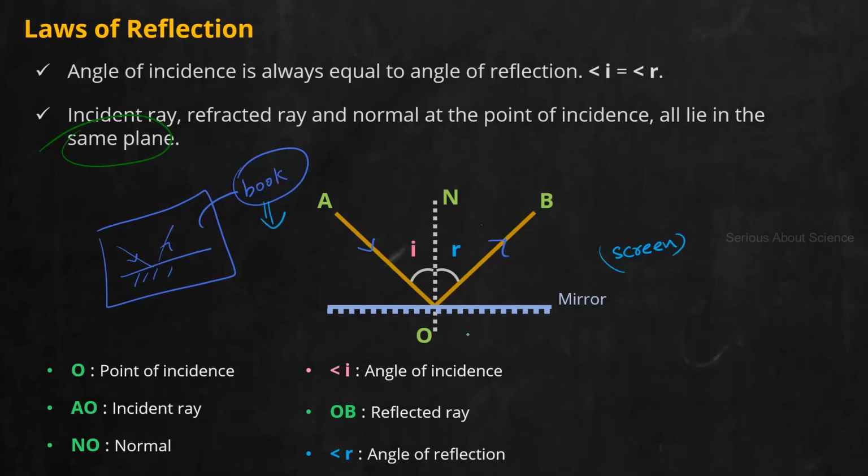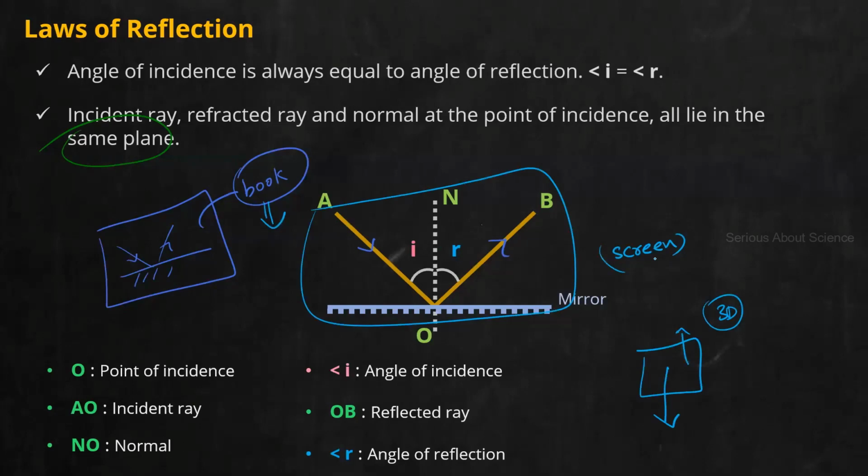What is the meaning actually there? None of the rays is coming out of the book. Suppose if you keep your book like this, none of the rays is coming out of the book towards you, or nothing is going in. If you watch 3D movies, we always think that something is coming out of the screen. So here similarly, none of these rays is coming out. All are confined in the plane itself or in the screen itself. Outside the screen, none of these rays are coming out or going in.